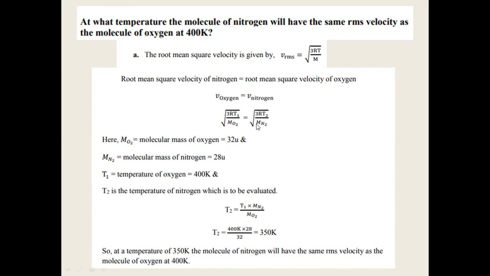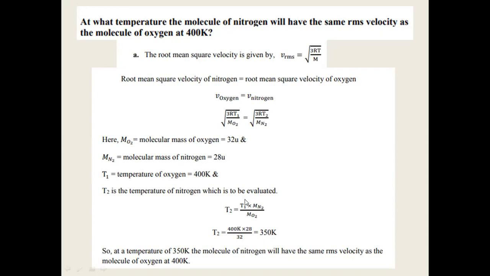You can cancel 3, you can cancel R. So the equation simply boils down to T1 by M oxygen is equal to T2 by M nitrogen. So send the nitrogen term here. So you will get T2 on your LHS and substitute the molecular weights here, and temperature comes to 350 Kelvin.